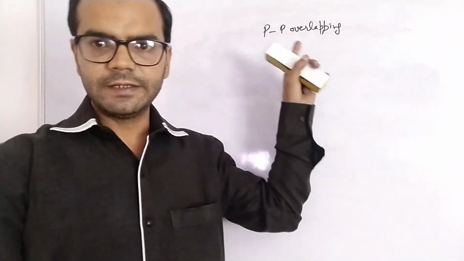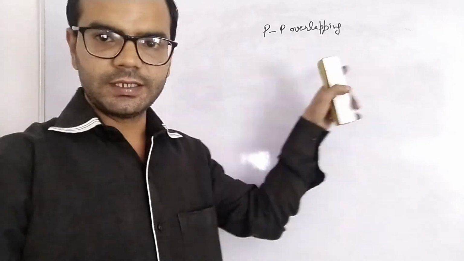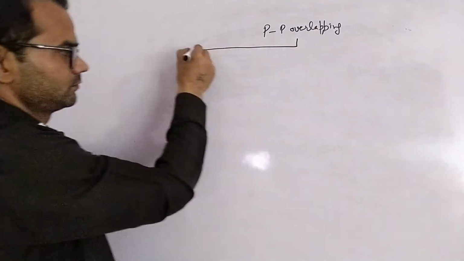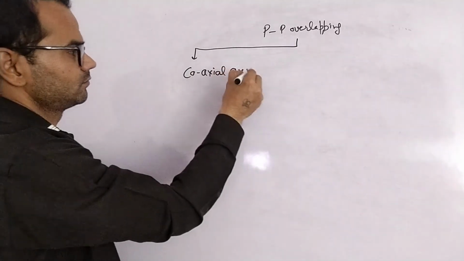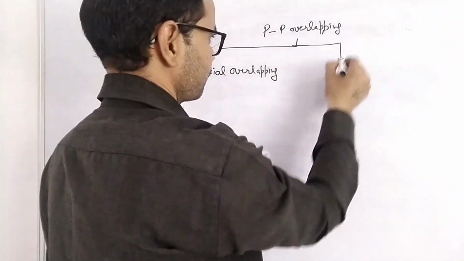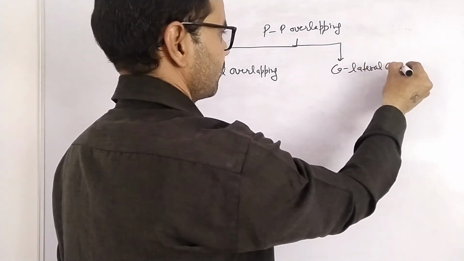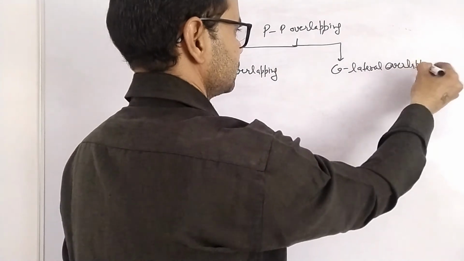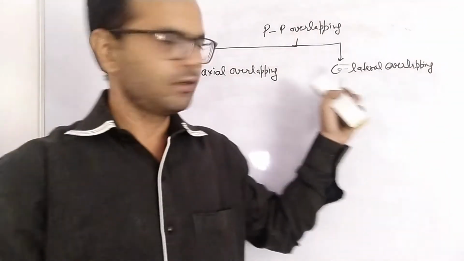Next, now this pp overlapping can be of two types: coaxial overlapping and collateral overlapping.